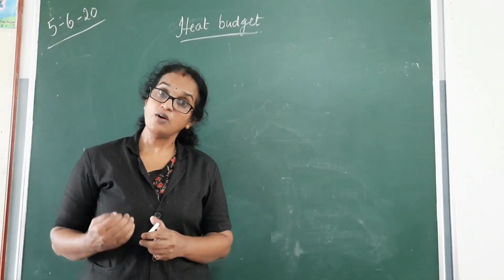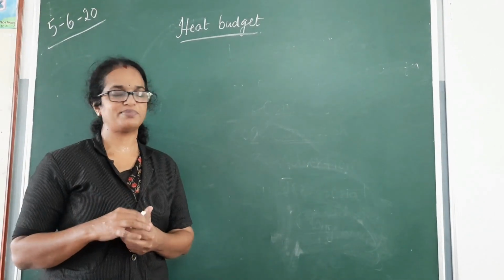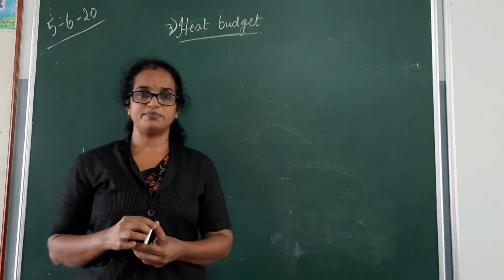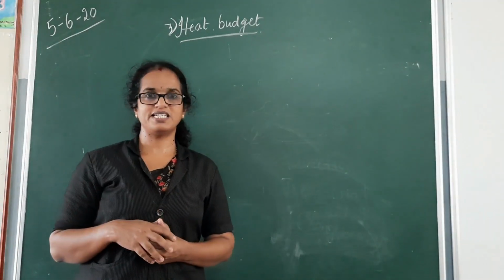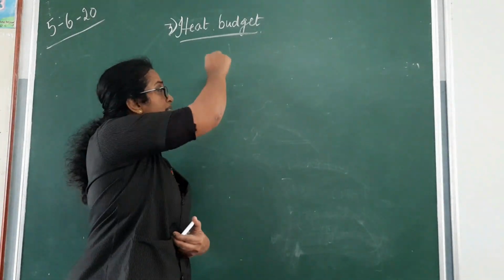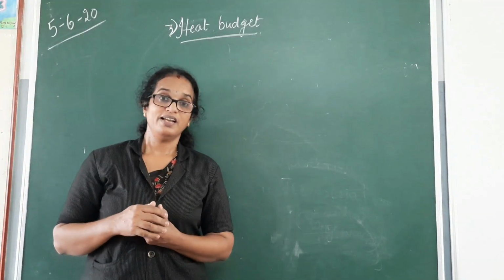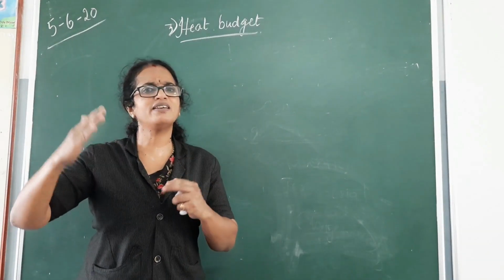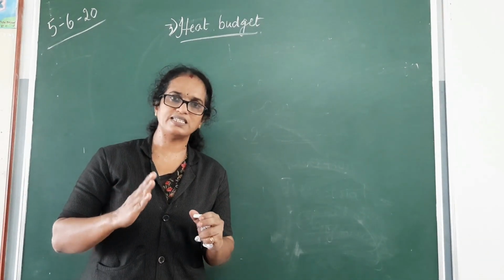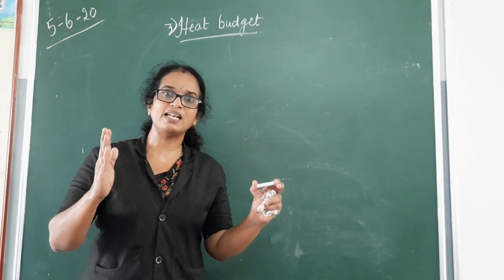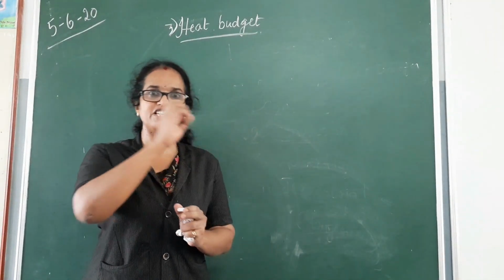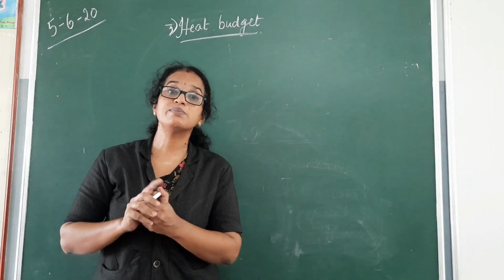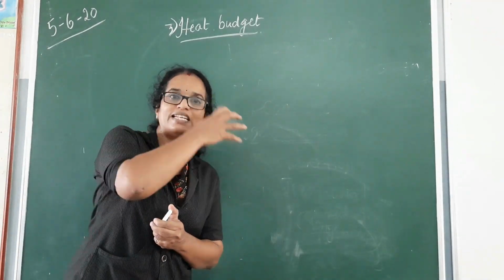Yes. Now comes the next concept. That is the third concept. Heat budget. You would have heard this term, budget. What is this budget? It is a statement showing the revenue and the expense. Every year it is presented. It is a balance. Actually, it is a balance sheet showing the expenditure and revenue. Same way, here also we have used the concept as budget. But this budget is related to heat.